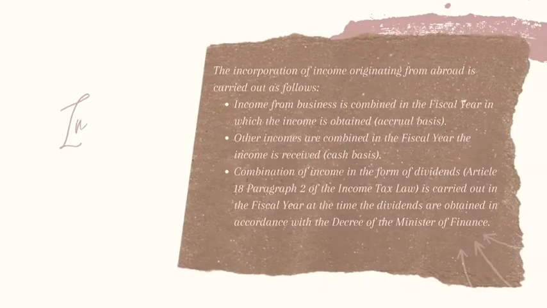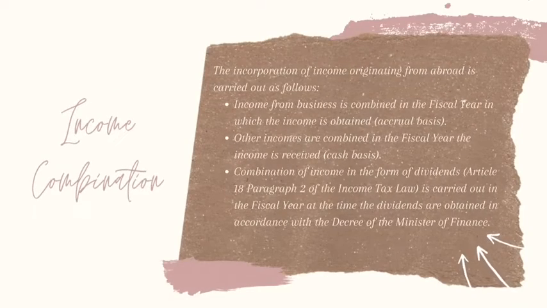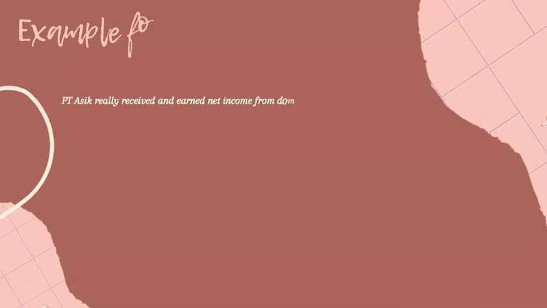Income combination. The incorporation of income originating from abroad is carried out as follows. First, income from business is combined in the fiscal year in which the income is obtained, or accrual basis. The second, other incomes are combined in the fiscal year the income is received. The last is combination of income in the form of dividends, in Article 18, Paragraph 2 of the Income Tax Law, which is carried out in the fiscal year at the time the dividends are obtained in accordance with the decree of the Minister of Finance.